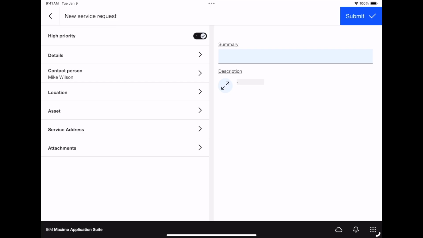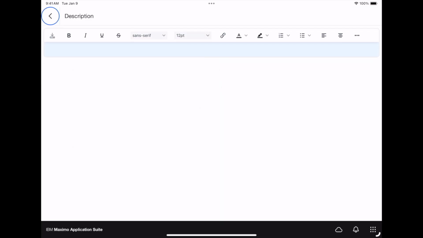Then she enters the details of this request: Column oven 1001 failing SST - retention time drift detected. In the description bar, Sarah may not want to type the full description, given that it may take long. So one of the benefits of having the mobile device here is that she can simply click the microphone icon on her keyboard and just say what the problem is and automatically have it typed in the description.